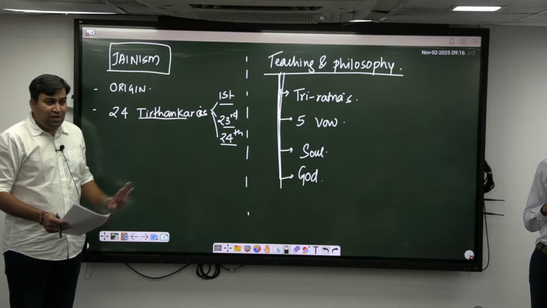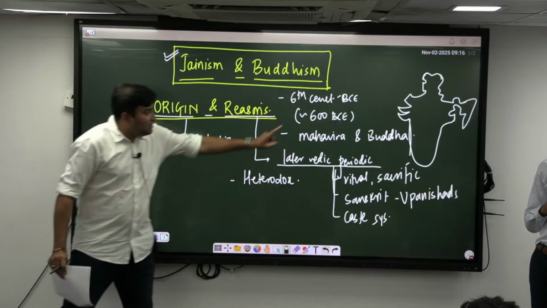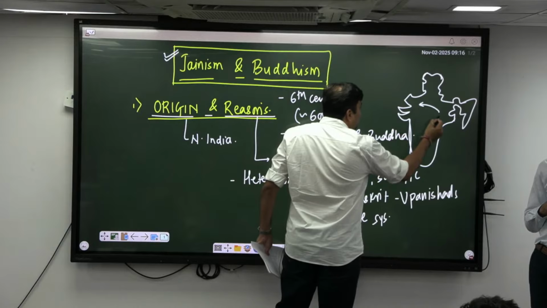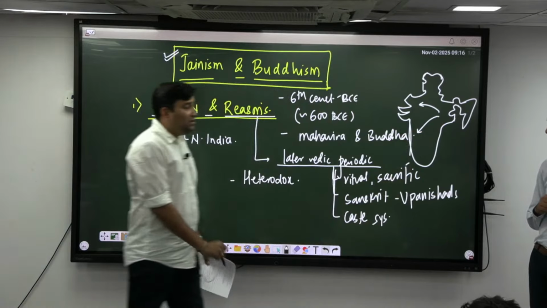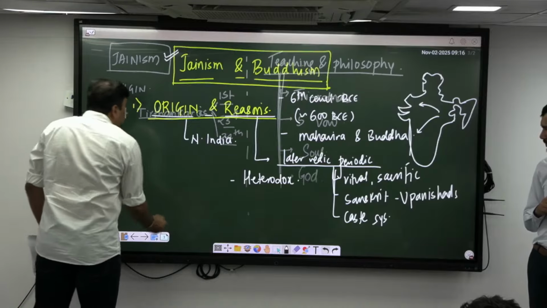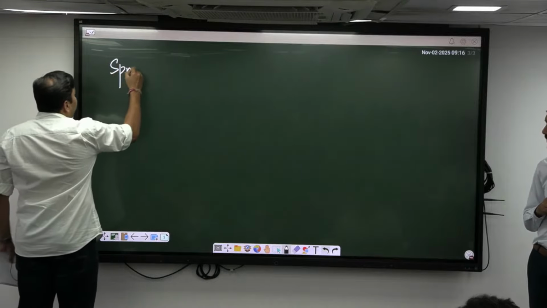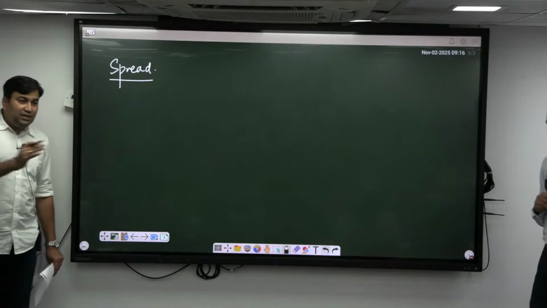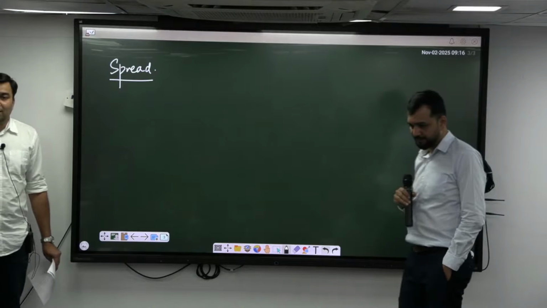Now, as it arose in North India, it started to spread towards Western India and towards Southern India, especially Karnataka. That you should understand. Next is the spread of Jainism. Correct? Spread of Jainism towards Western India and towards Southern India in Karnataka.